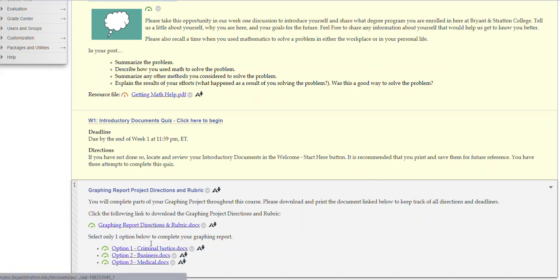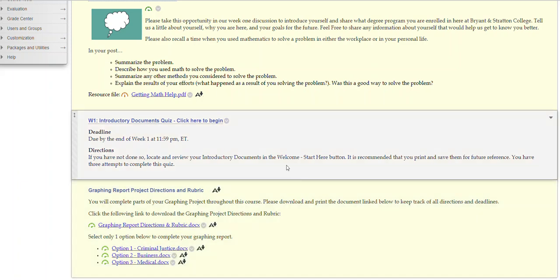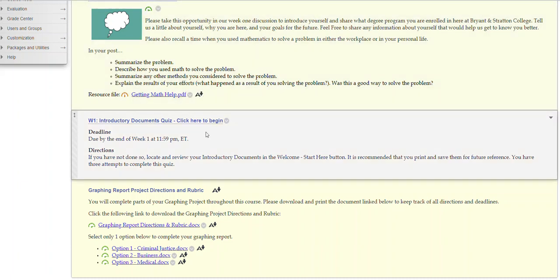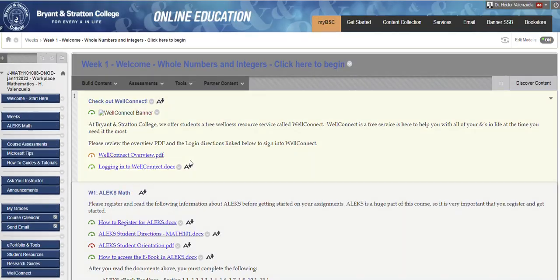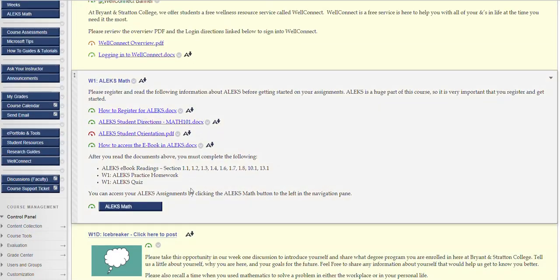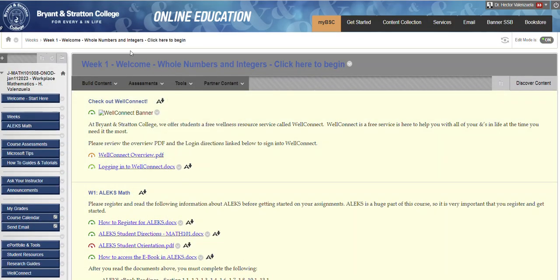Here are the directions and the different options for the project, but in a separate video, I'll cover the project itself. Okay, so that's week 1. By clicking on the week 1 folder in the weeks button, you'll see all the different assignments that are due this week.